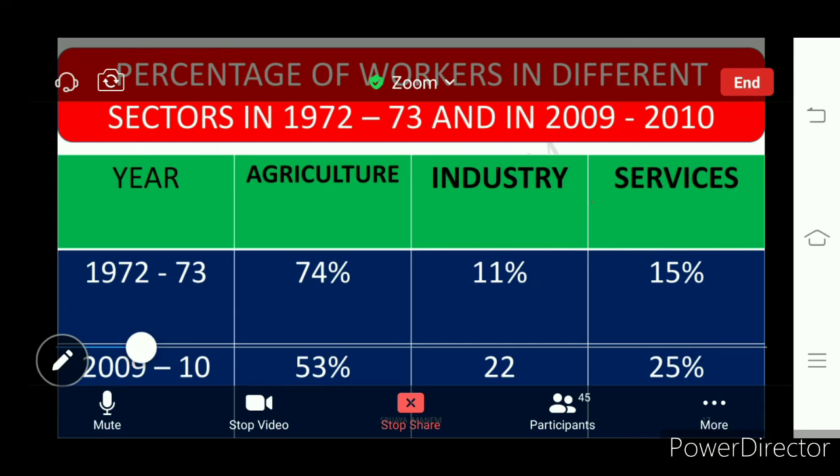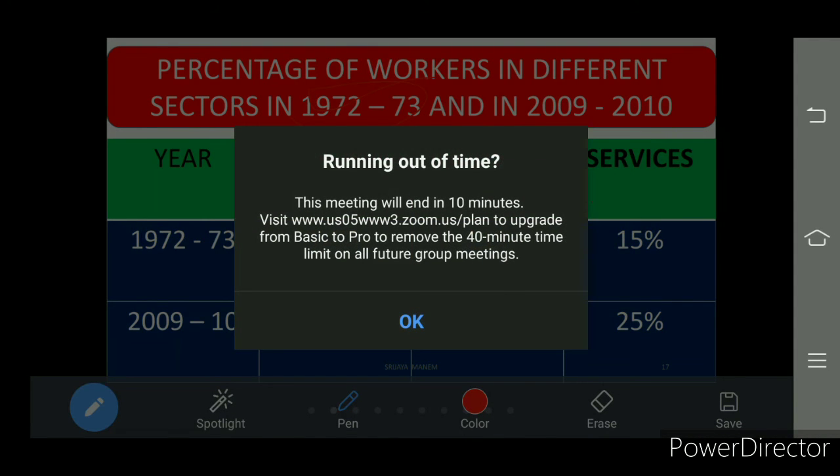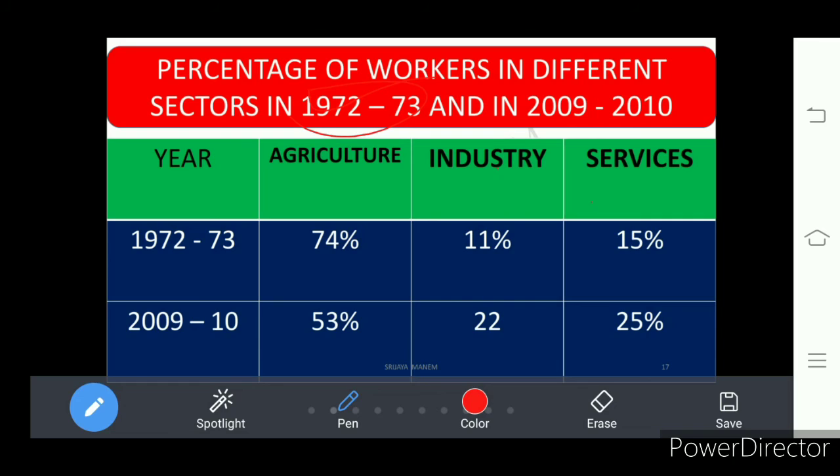One is 1972 to 73. How is employment in 1972 to 73, and what changes have come from 1972 to 73 to 2009 to 2010, but in the textbook it is 2017 to 2018.